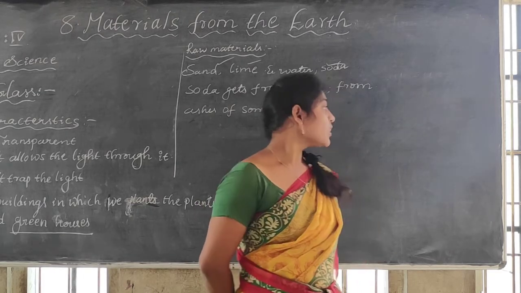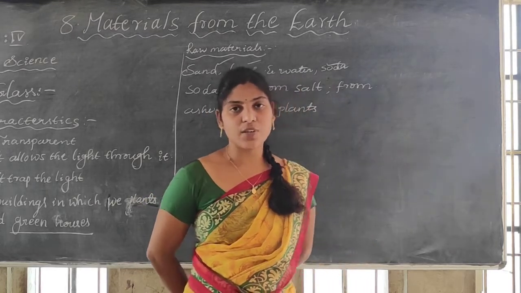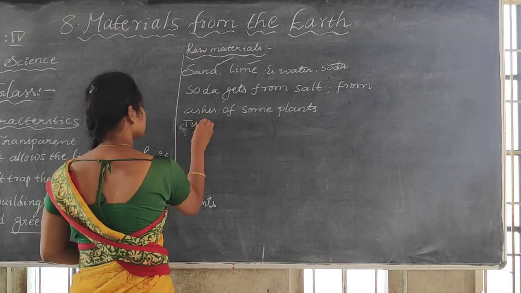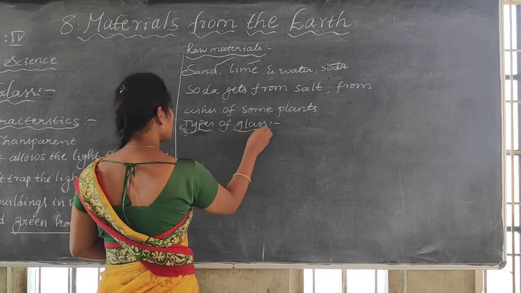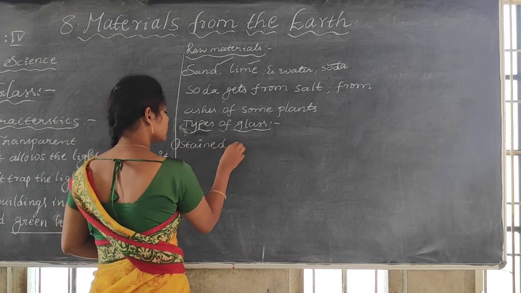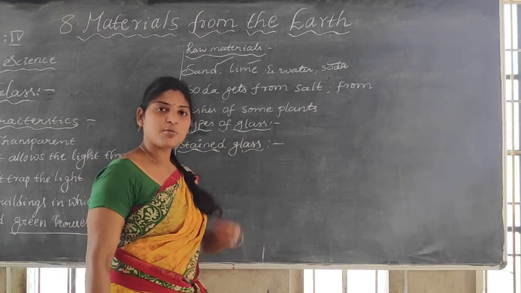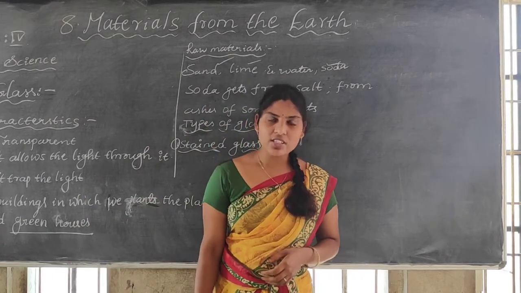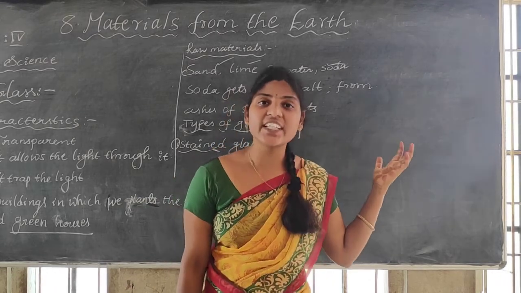Understood, ma'am? There are different types of glasses. Types of glass. What is the first one? Stained glass. Stained glass means colored glass. You may have seen some colored glasses, red color, green color. Colored glass is what we call by another name, stained glass.